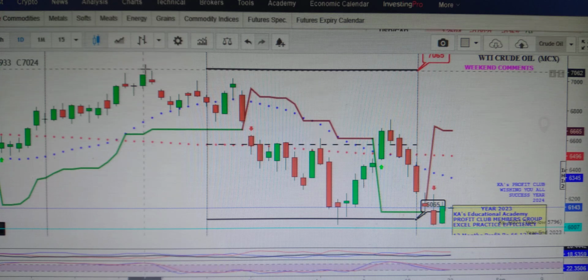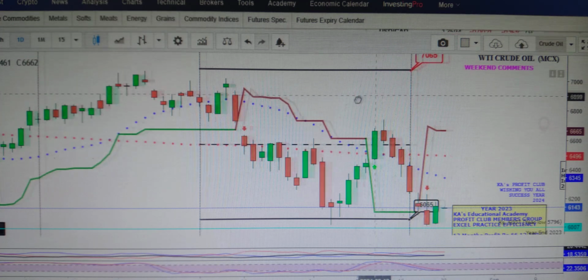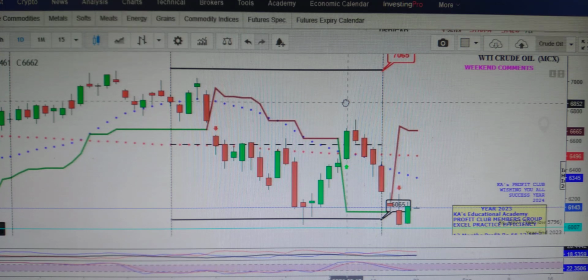Now in front of you is the WTI crude oil M6 Indian rupee price, the daily data chart. This was our observation of support and resistance that we provided here. In Indian rupee price the bottom support is 60.65, whereas the top resistance is 70.65. That was the range we projected earlier, and it was activated. Right now 60.65 is activated, and the lowest price of 60.20 was activated the day before yesterday.